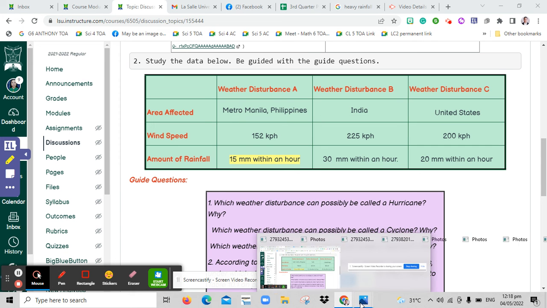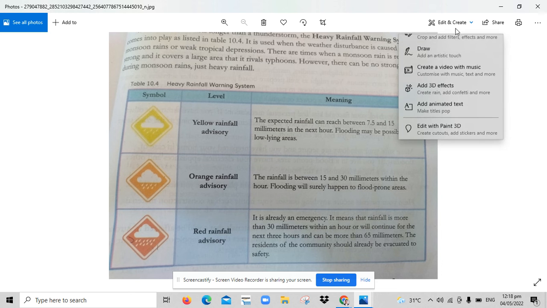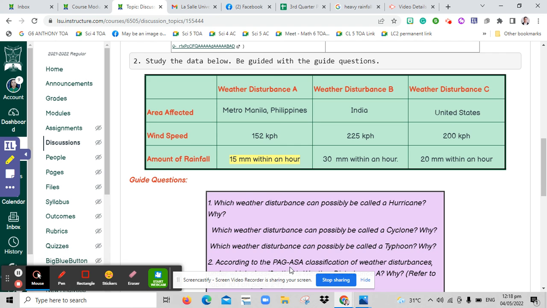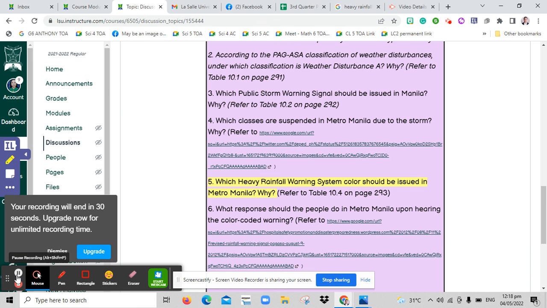And so let's try to see at which level 15 millimeters belong to. So of course, as you can see here, orange rainfall advisory says the rainfall must be between 15 to 30 millimeters. So the correct answer for this is color orange. Orange advisory is given to Metro Manila since its amount of rainfall is 15 millimeter within an hour.